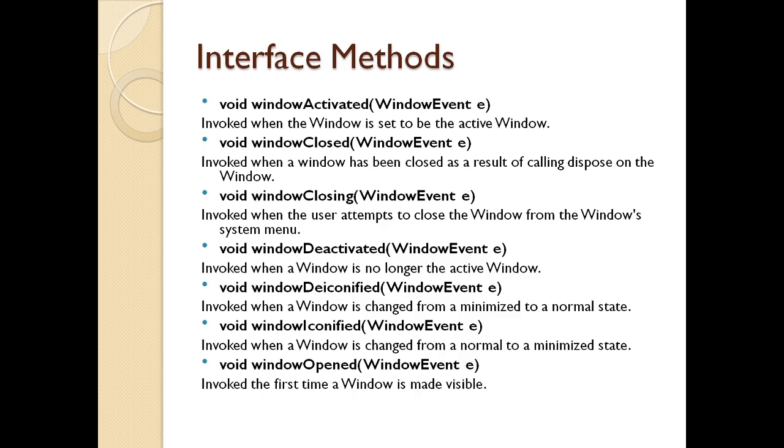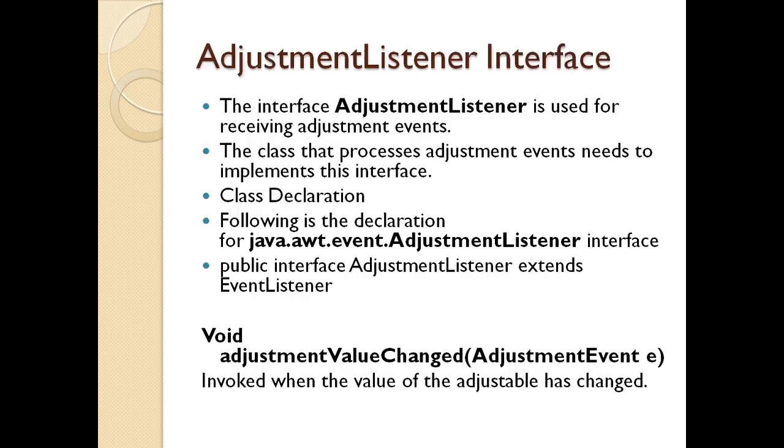Now the interface adjustment listener is used when we are receiving adjustment events. We have sliders and color pickers wherein you select the colors by moving the slider into the positive or the negative, or moving the slider horizontally or vertically. In those cases, for those components, I need the interface called the adjustment listener, which is used for receiving adjustment events.